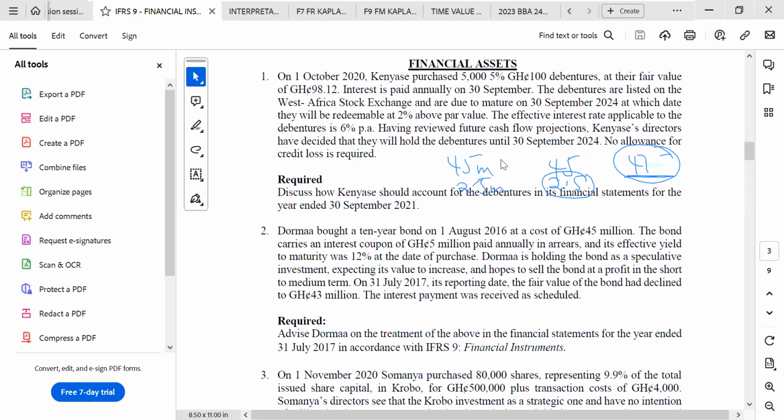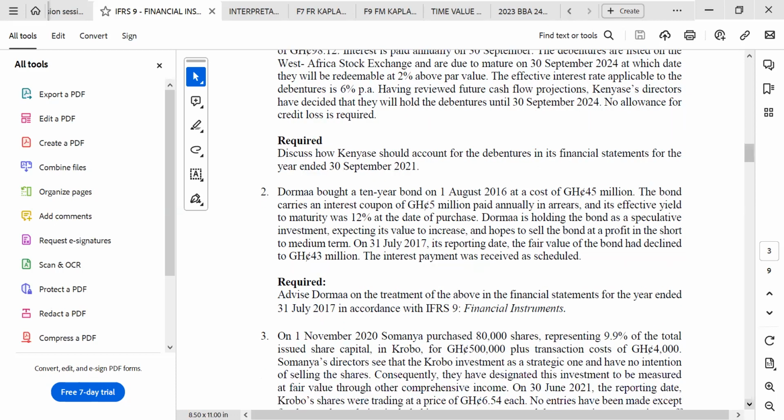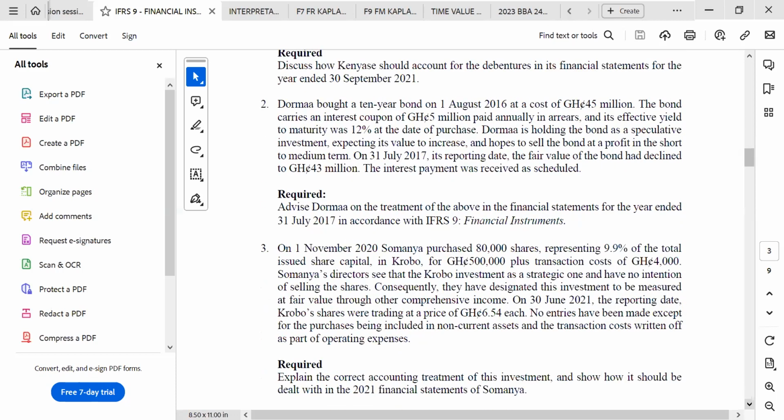Okay, let's pick another one. Let's try and see whether we can get the two that we have solved. They are all financial assets through debt components. Let's look at whether we can get one that will be for equity. Okay, maybe question 2 is equity. Let's look at that. Question 3 or question 2? Question 3.